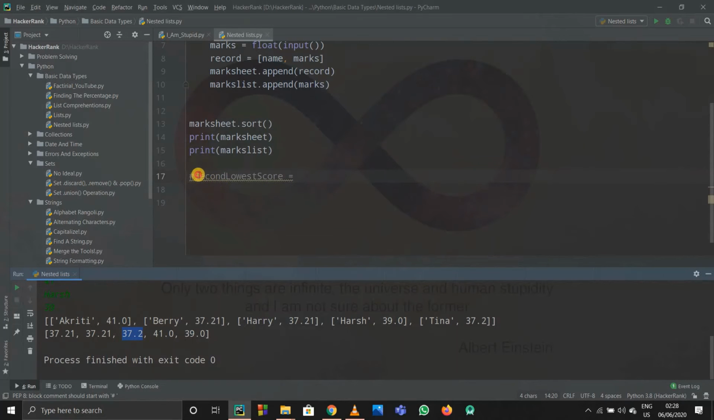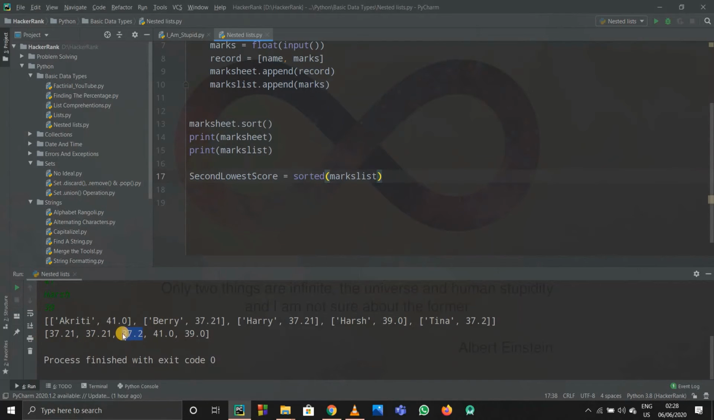So the second lowest score will be, first of all I'll sort it. So sorted marks list. The sorted marks list will be, actually, it will be sorted.